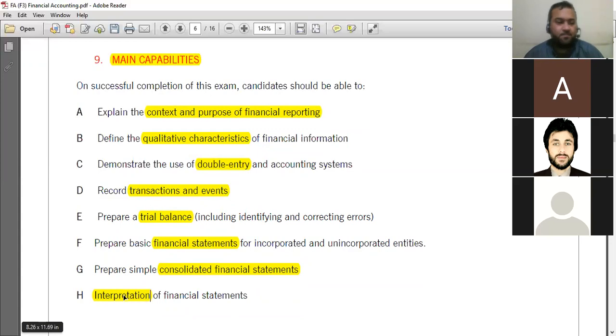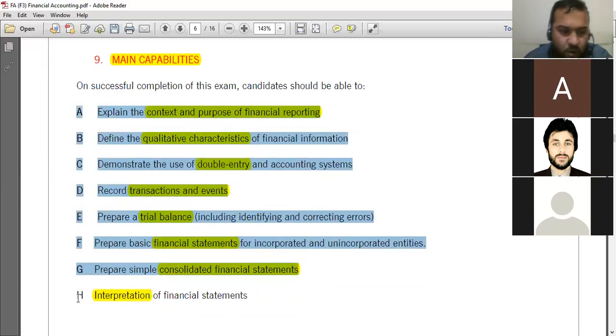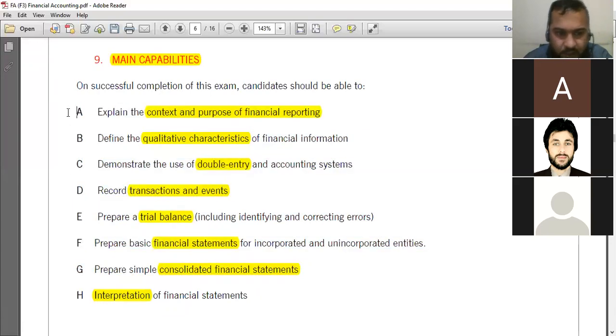So these are the 8 skills which you are going to develop through the financial accounting paper. First one, you will know about financial reporting, how to prepare financial reports, and what the difference is between financial reports and other reports. Then you will come to the features of financial reports. Then you will study double entry system.